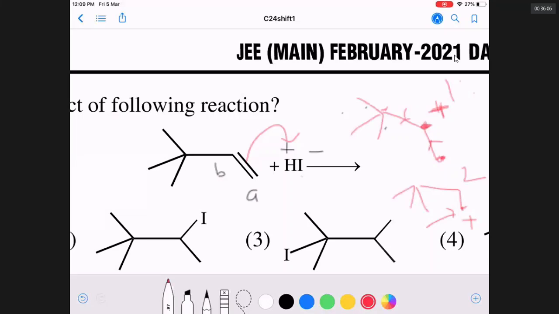So you are getting this one. When you get this, quickly this carbocation can be attacked by I minus to give the product.